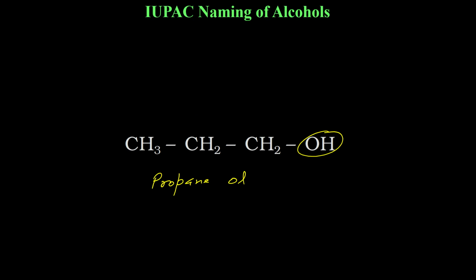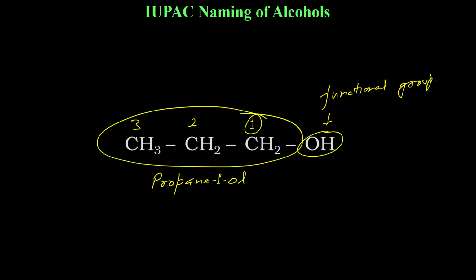So you will say at the first carbon you have the OH group, because this is the functional group. OH is a functional group, and the carbon where it is attached will be 1, 2, 3. So you will write propane 1-ol. The common name will be propyl alcohol.